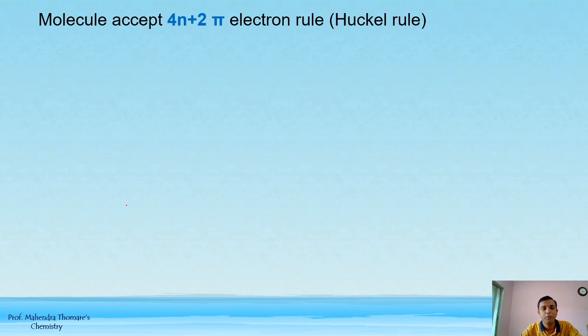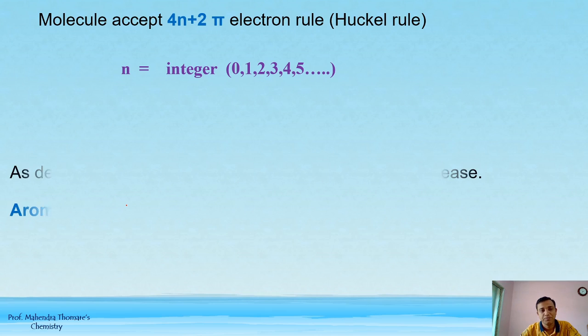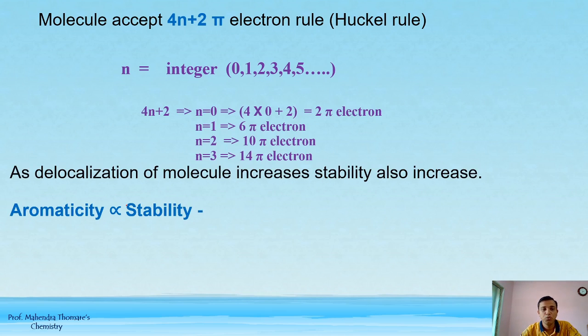So the molecule accepts the 4n plus 2 pi electron rule, that is the Huckel rule. Huckel said that the molecule which obeys the 4n plus 2 pi electrons rule, that is the aromatic compound. So n is any integer: 0, 1, 2, 3, 4, 5. So 4n plus 2, when we take n equal to 0, 4 into 0 plus 2, that is 2 pi electrons. When n is equal to 1, it gives 6 pi electrons. When n is equal to 2, then 10 pi, and when n is 3, then 14 pi electron system.